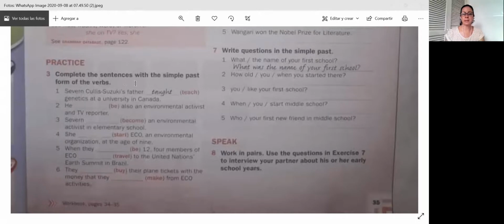Okay, so complete the sentences. We're continuing with exercise 3. Complete the sentences with the simple past form of the verb. Here we have the verb teach. We have Severn Suzuki's father, and we have to write it in past. The past of teach, because it is an irregular verb, is taught. Genetics at university in Canada. Now, we have to fill in the verb to be. The verb to be with he is. In the past would be was.